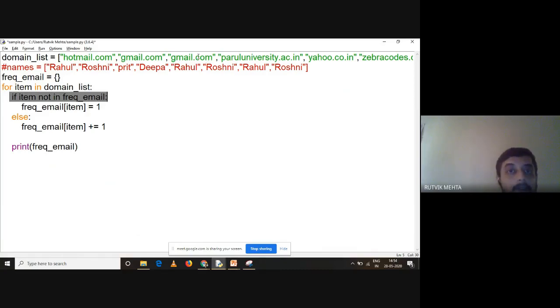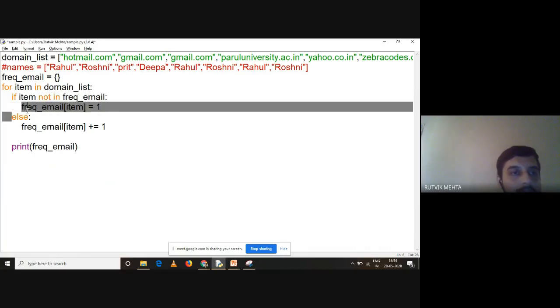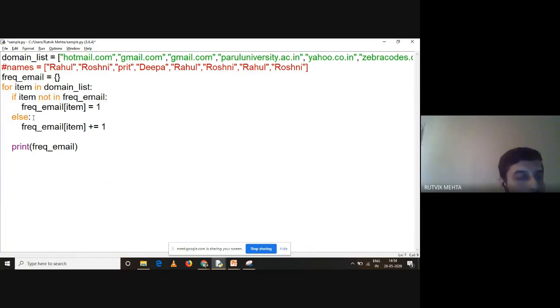Okay, fine. Now third time Gmail is coming. Understand this. If item not in frequency, what is item? Gmail. Now Gmail is already present. So when I say not in, this is going to become false. So this whole code, this line, will not execute. So what is going to get executed? Else is going to get executed. It says frequency email of item is equal to frequency email of item plus 1. So what is item? gmail.com. What is the current count of gmail.com? 1. So 1 plus 1, it is going to become 2.